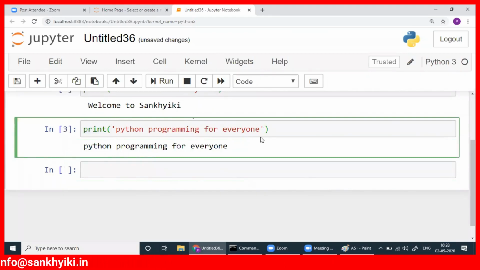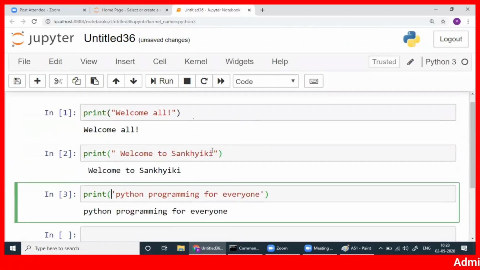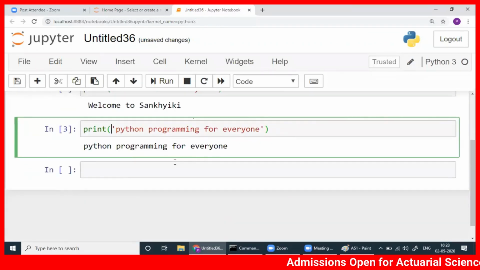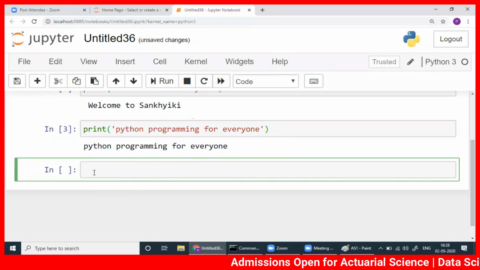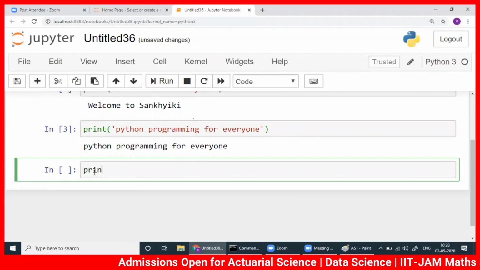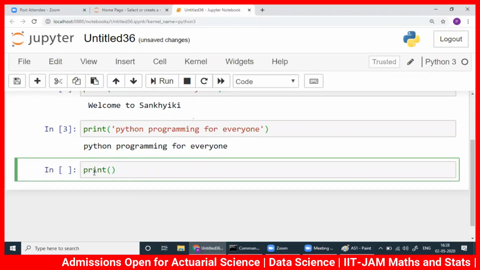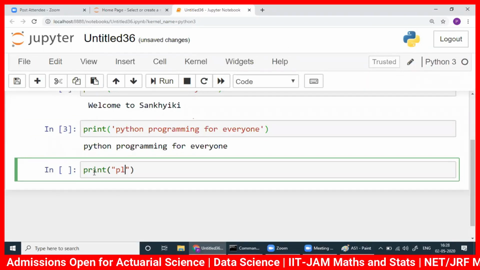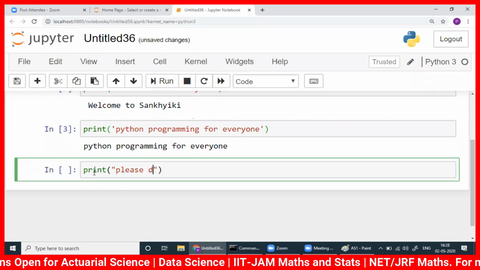This is the right parenthesis. And here, whatever you want to write, you write within single quotes or within double quotes. That's all. It's so simple. Python is very, very simple. I mean, we'll go deeper, but yeah, you will not be able to know. Then let me write print. Please don't waste time.